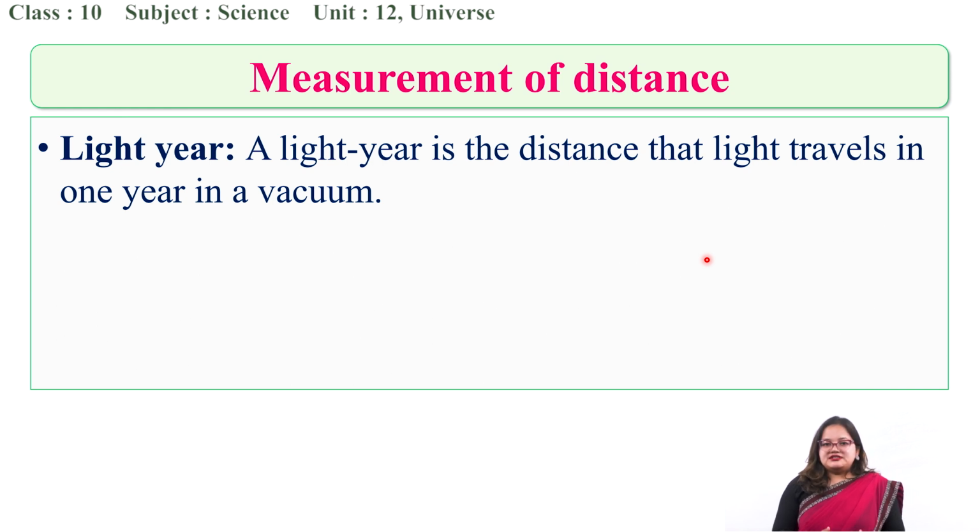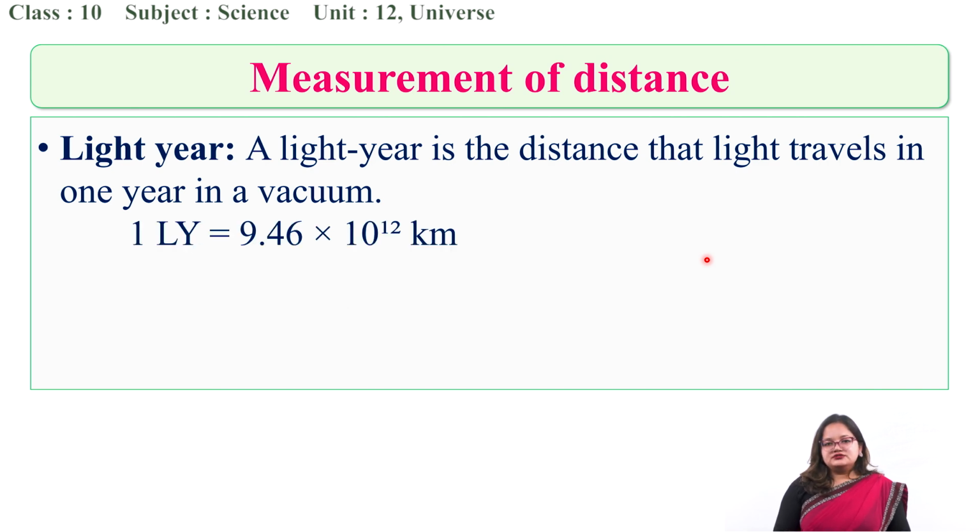The basic definition of light year is, it is the distance that light travels in 1 year in a vacuum. In grade 9, you have derived the relationship of light year into kilometers, and 1 light year is equal to 9.46 into 10 to the power 12 kilometer.